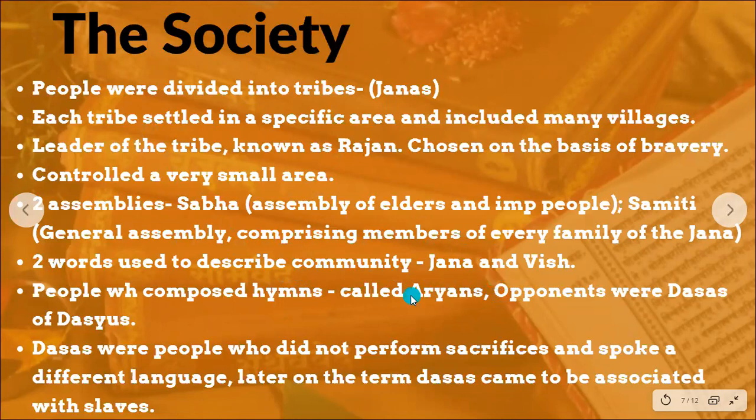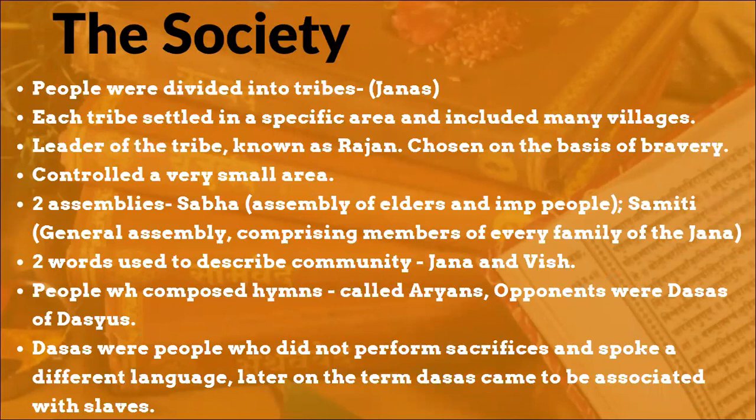The people who composed the hymns in the Vedas, students, are known as the Aryans, while the others were known as Dasas or Dasyas. Now students, it's very interesting how language evolves, right? Dasas were people who did not perform the sacrifices, and they also spoke a different language. Quite later on, these dasas came to be associated with slaves, right?